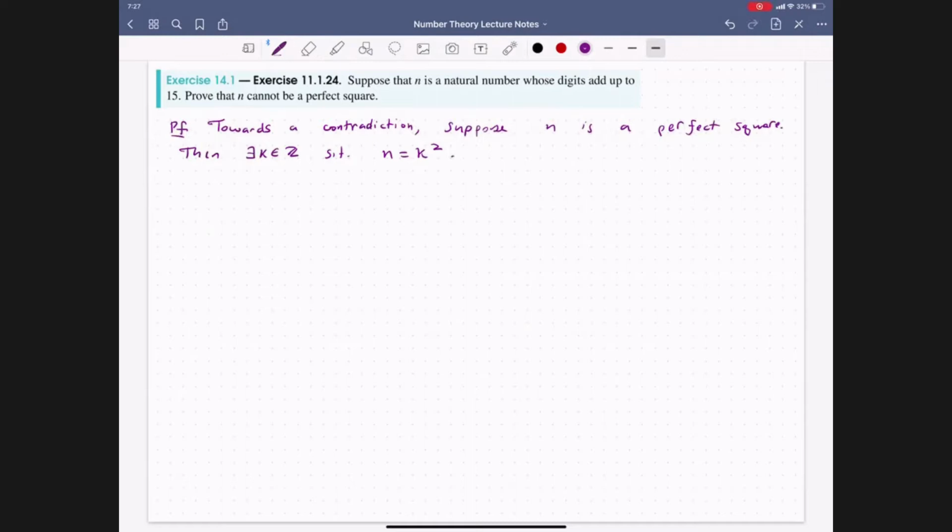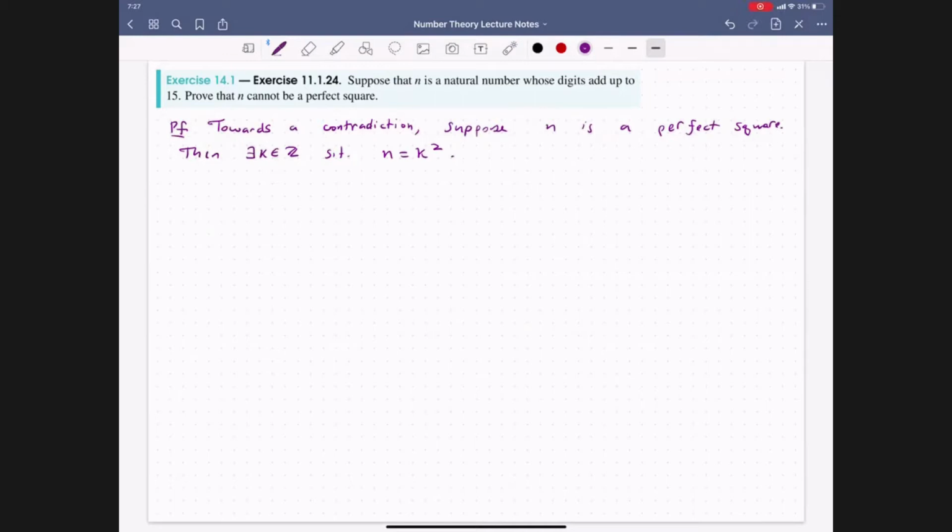Now let us ask, do we have any results at our disposal that tell us how a natural number relates to the sum of its digits? Here's where we want to recall one of the first results we proved when we talked about modular arithmetic, namely the divisibility property for being divisible by 9.